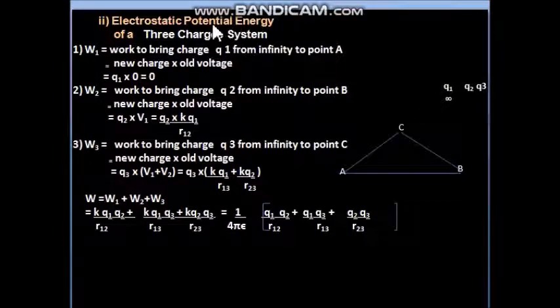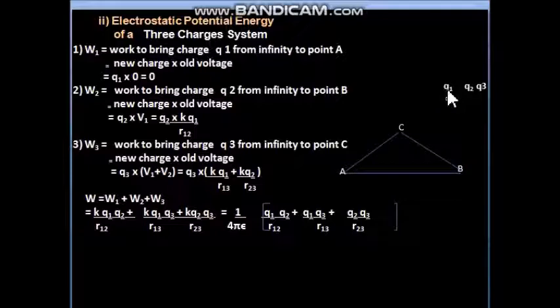Okay, let us start now. Electrostatic potential energy of a 3 charge system. So suppose now 3 charges Q1, Q2, Q3, they are originally present at infinity, and now we have to make a 3 charge system ABC.